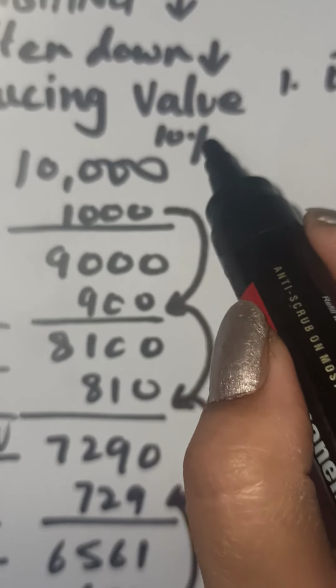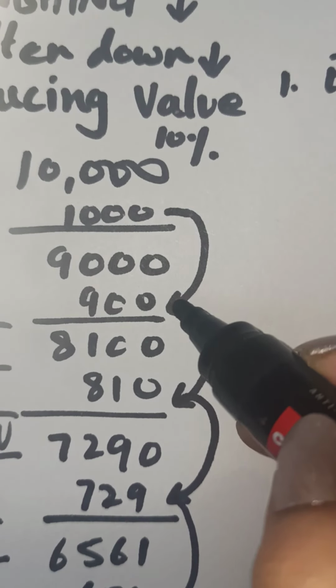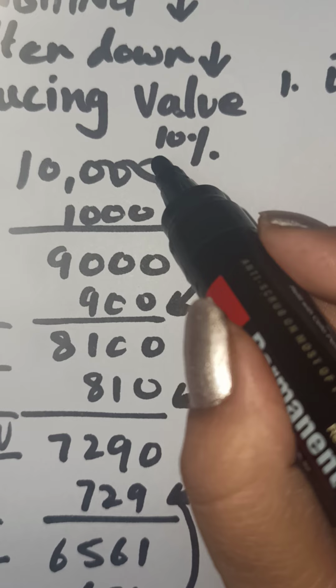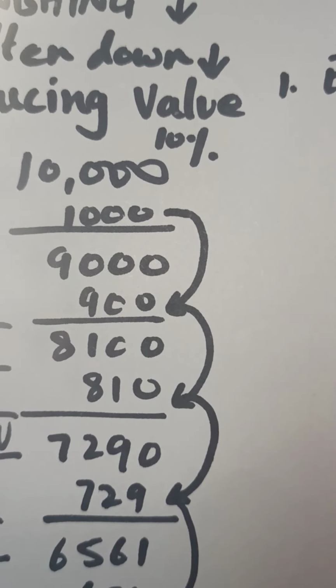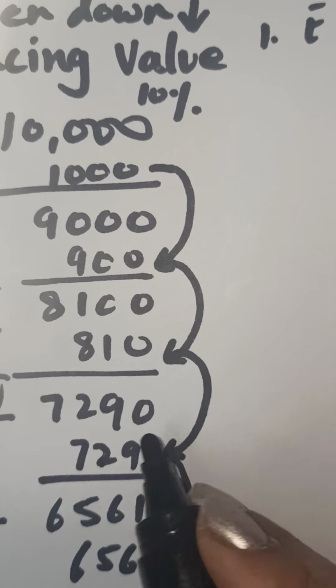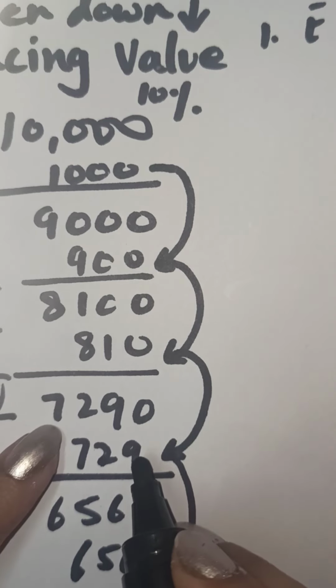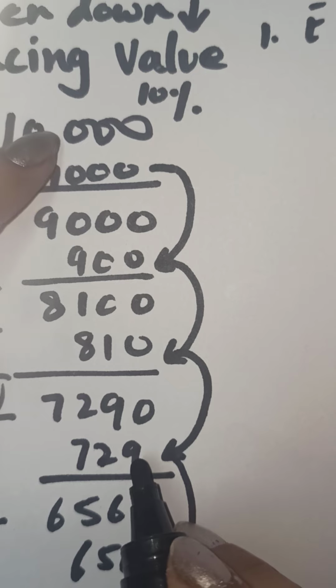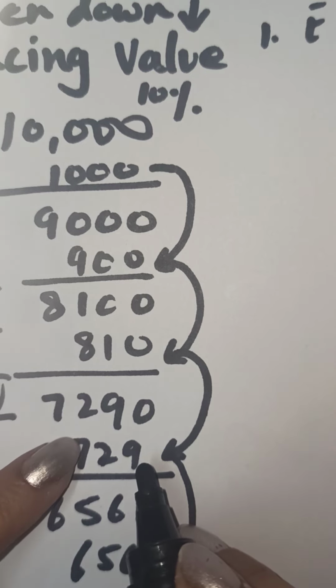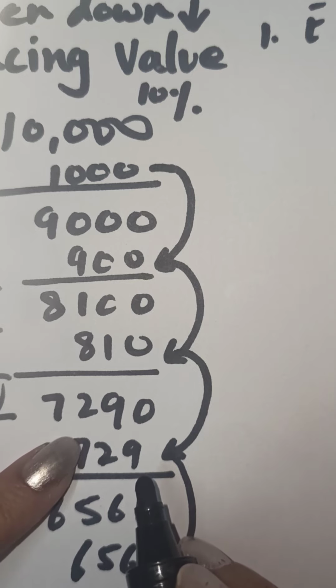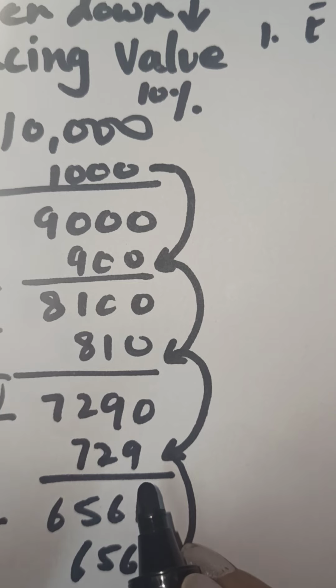Why is the calculation easy? Because 10% remains 10%, so the calculation is very easy. Suppose the asset is getting sold this year. We do not have to see what the depreciation was in the first year and then charge depreciation on that value to find the profit and loss. Remember the question we did the day before yesterday, where 1/3 of the asset is getting sold? We have to find the value in that year of the asset which is getting sold.